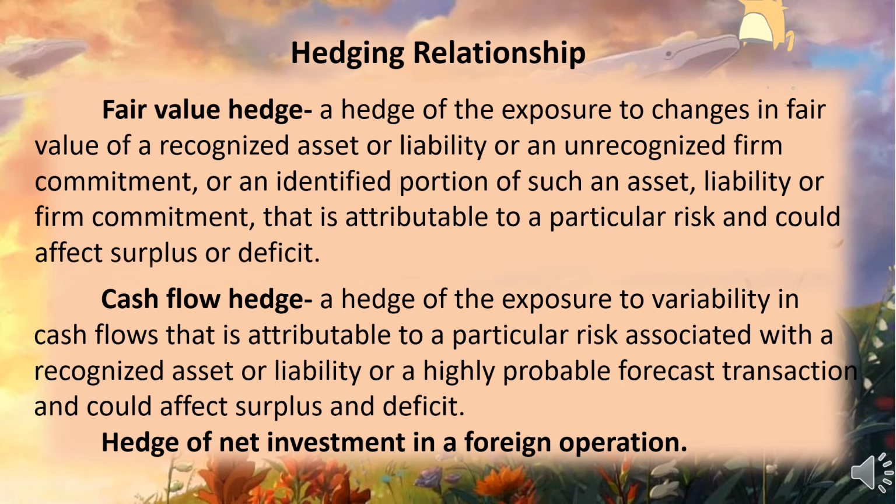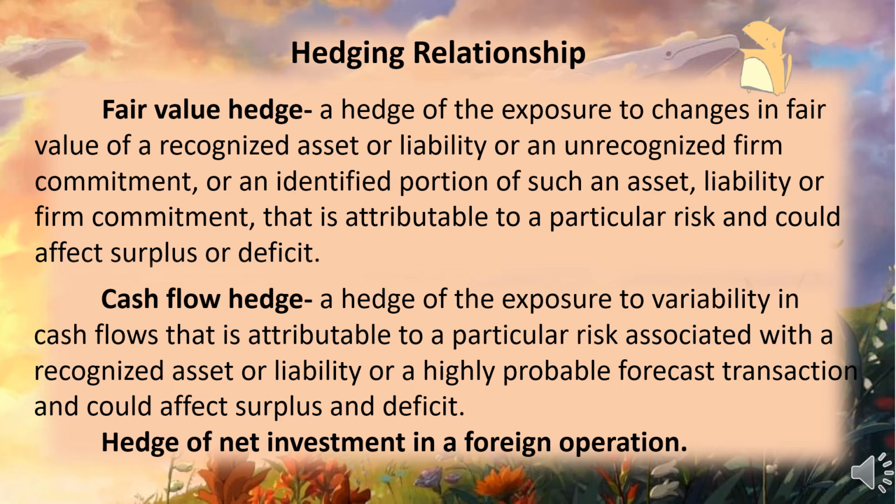Next is the hedge is expected to be highly effective in achieving offsetting changes in fair value or cash flows attributable to the hedged risk. Third is for cash flow hedge, a forecast transaction must be highly probable and present an exposure to cash flow variation that could ultimately affect reported profit or loss.